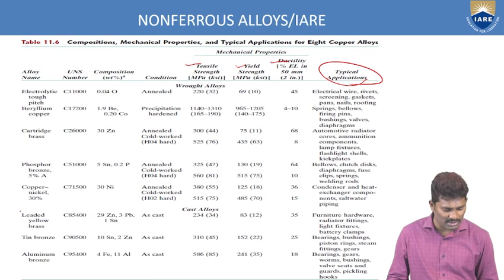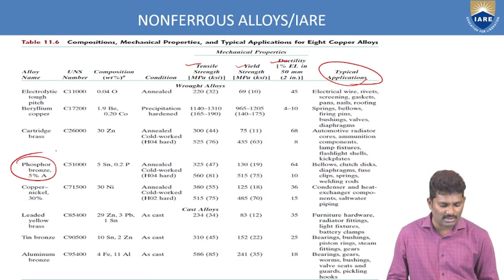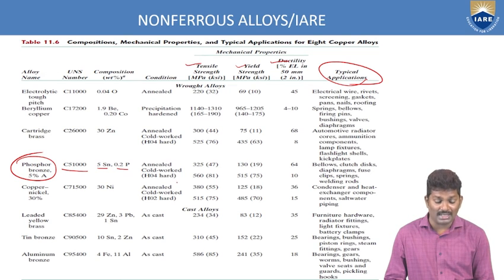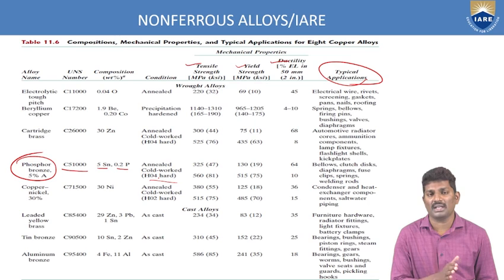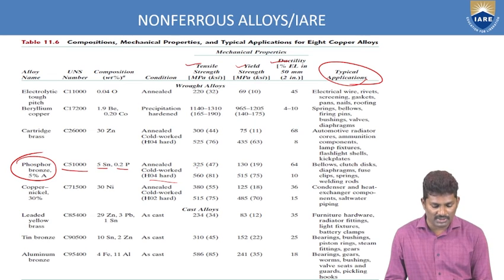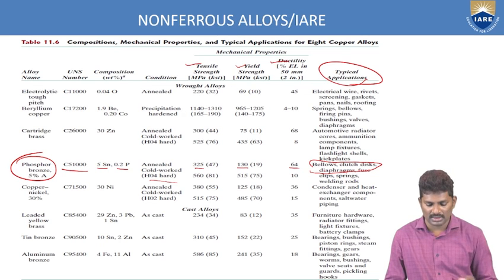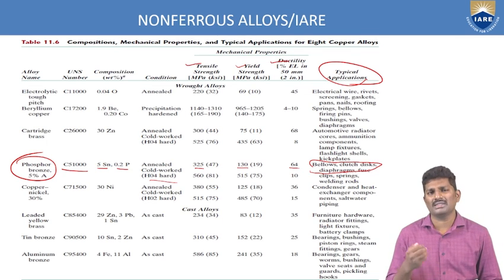One example, if you see here, is phosphorus bronze. It again has a unique number, and the composition is 5% tin and 0.25% phosphorus. It is done under the cold working process, not the hot working process. The tensile strength is 325, yield strength is 130, and ductility is 64. The applications are clutch discs, fuse clips, and springs. All these are very important parts in automobile engineering.